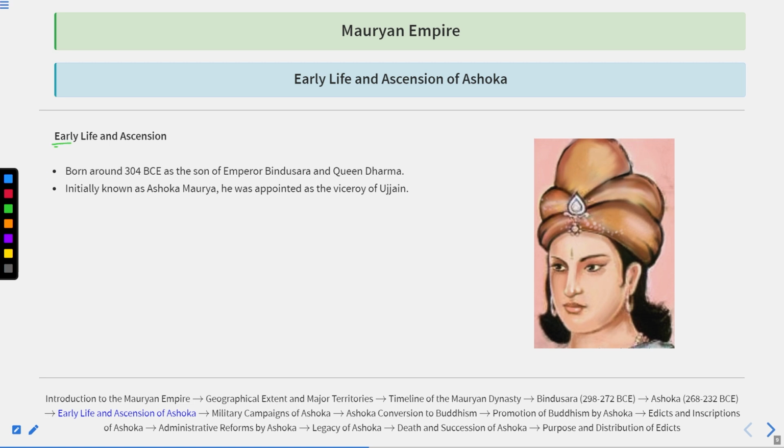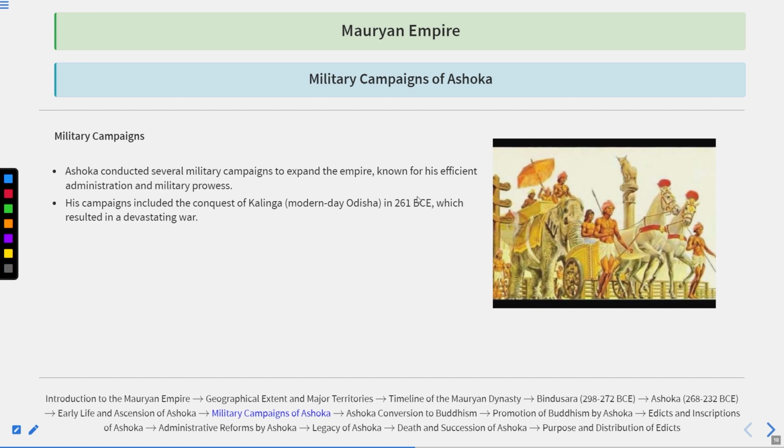If we talk about the early life and ascension of Ashoka, he was born around 304 BCE as a son of Emperor Bindusar and Queen Dharma. Initially he was known as Ashoka Maurya, and when he was younger, he was the Viceroy of Ujjain, a major center of the Mauryan Empire.